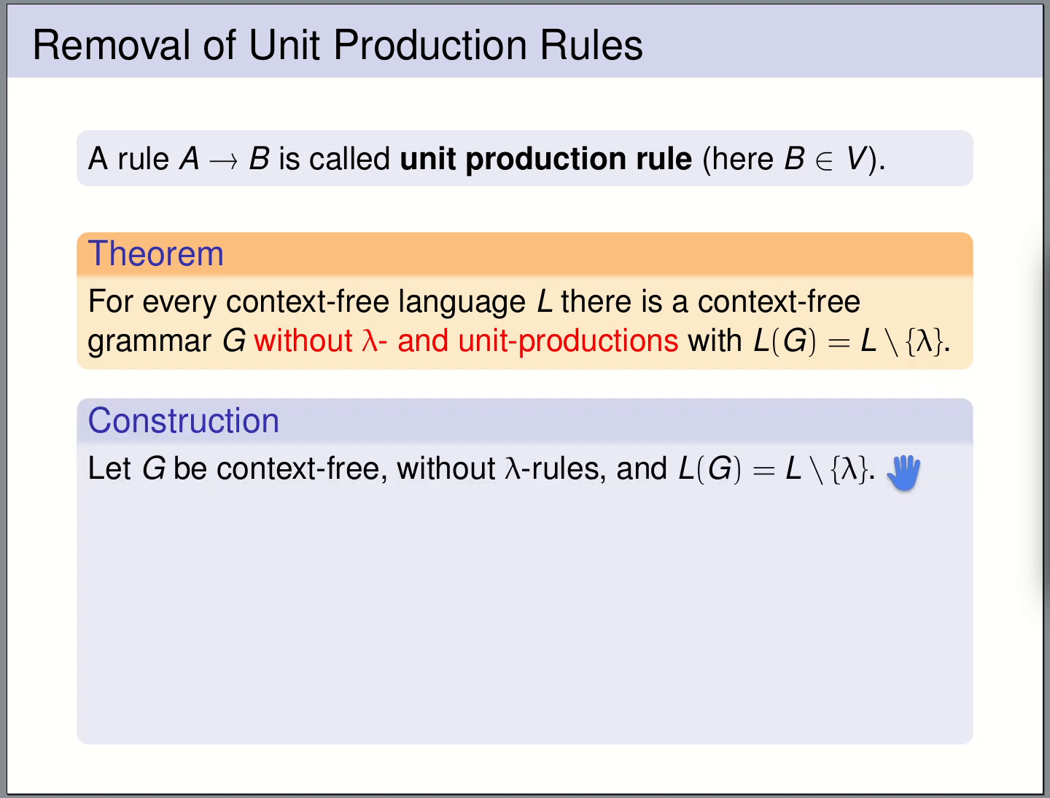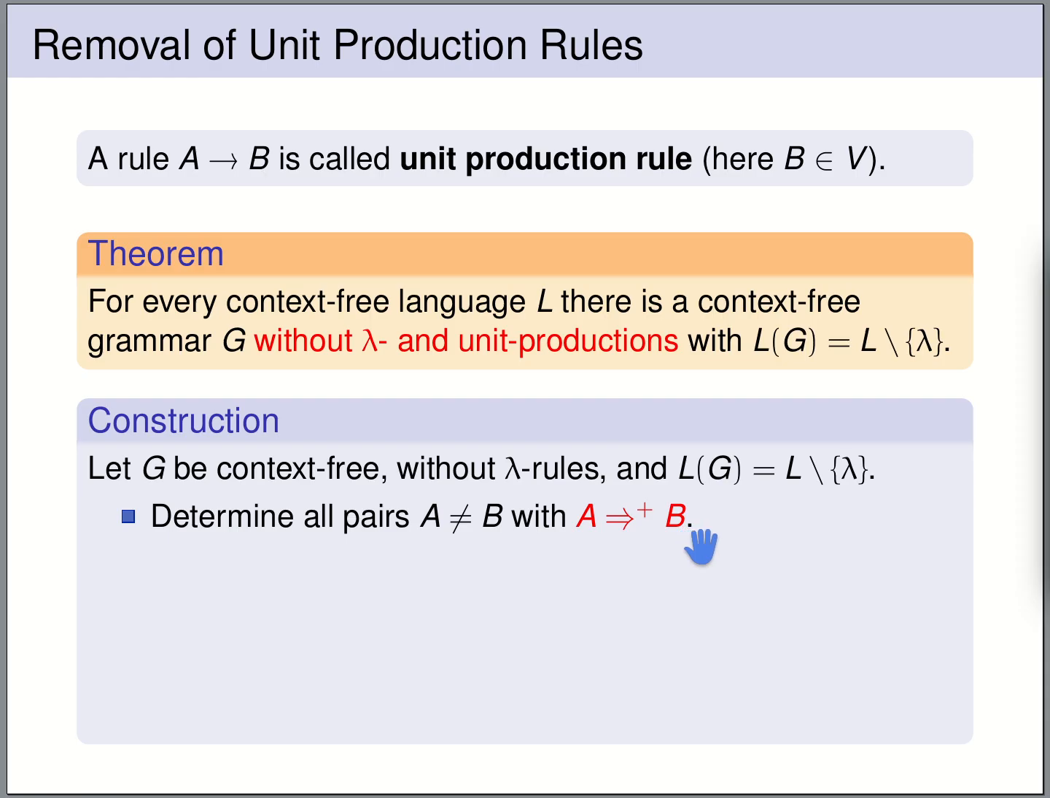We have already seen how we can transform a context-free grammar such that it no longer contains lambda production rules. So let's assume that we've already done this step, so we start from a grammar G that does not contain lambda production rules, that produces the language L except for the empty word. And now we are going to remove the unit production rules. As a first step, we are going to determine all pairs of variables A, B, such that A and B are not the same variable, and A can be rewritten to B in one or more steps. So we have a derivation from A to B.